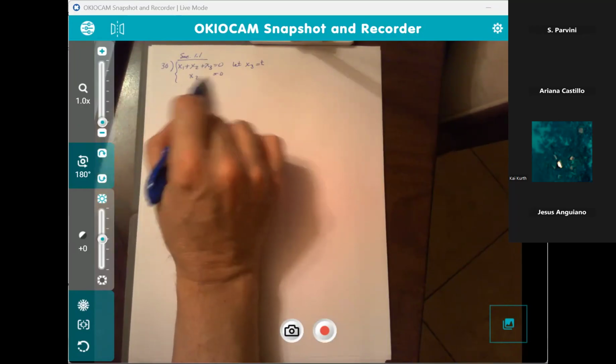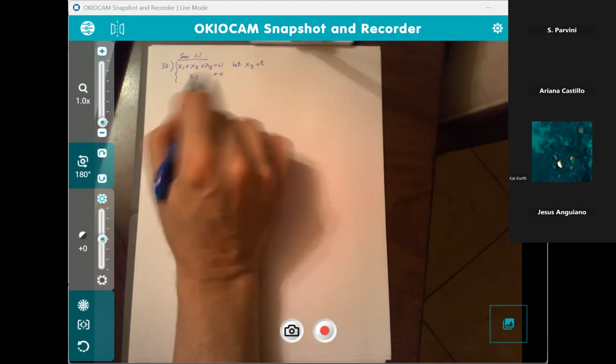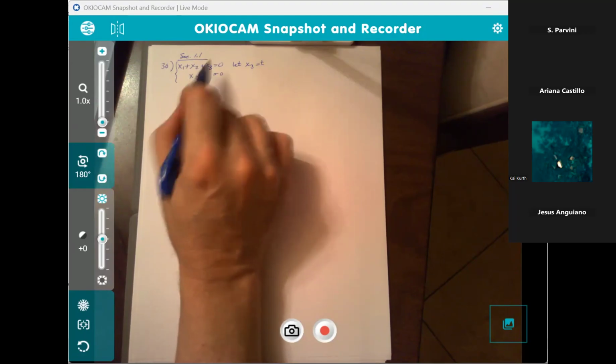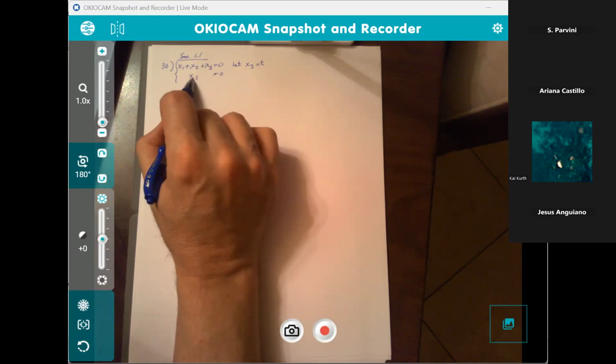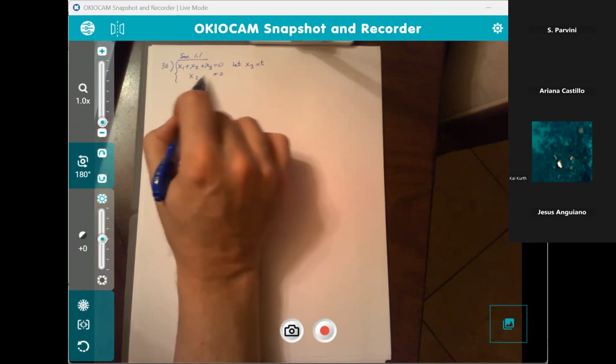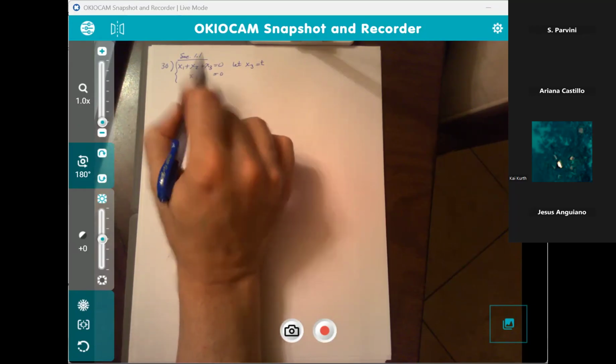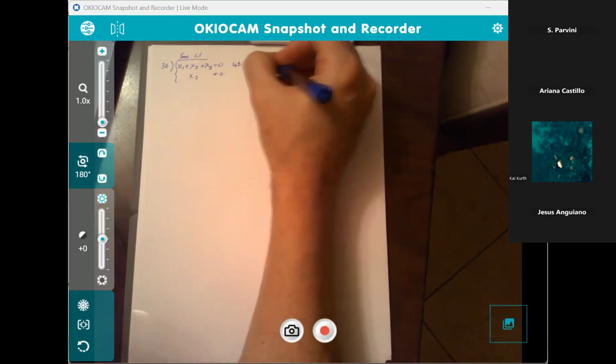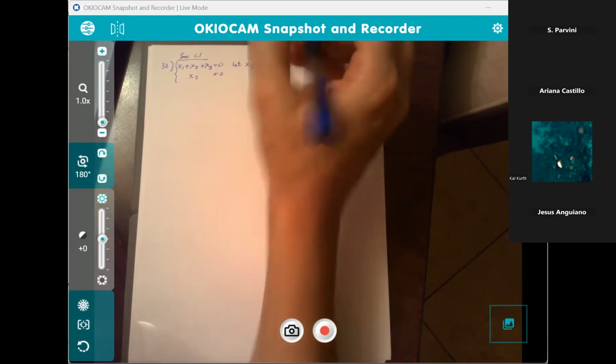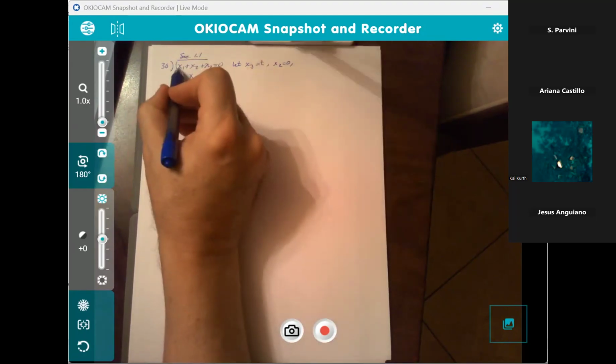The fact that x sub 2 is 0, so be it. That's okay. Now, we actually put x sub 2 equals 0 in here. That's never going to change, right? That doesn't depend on t. So our x sub 3 is t, our x sub 2 is 0, and now let's solve for x sub 1.